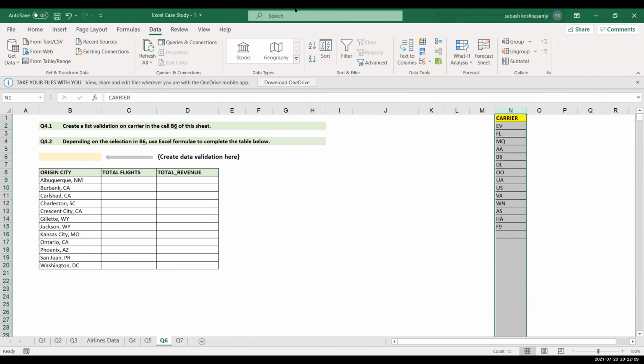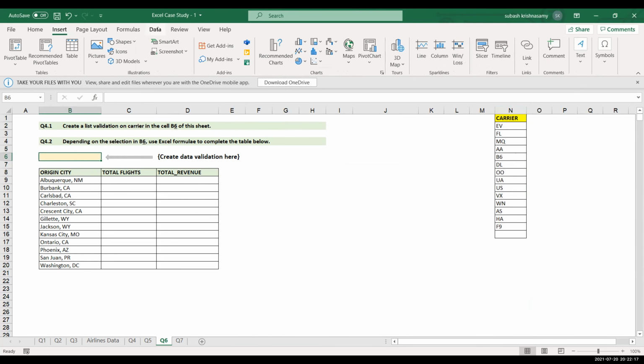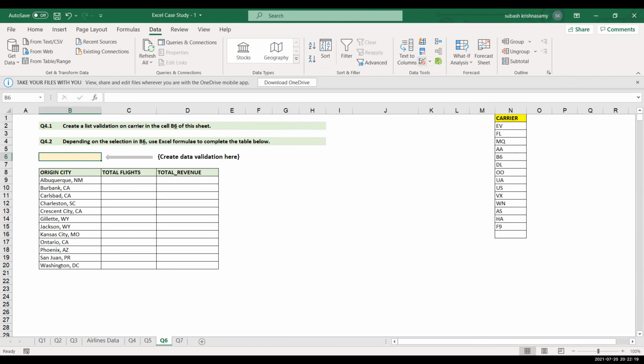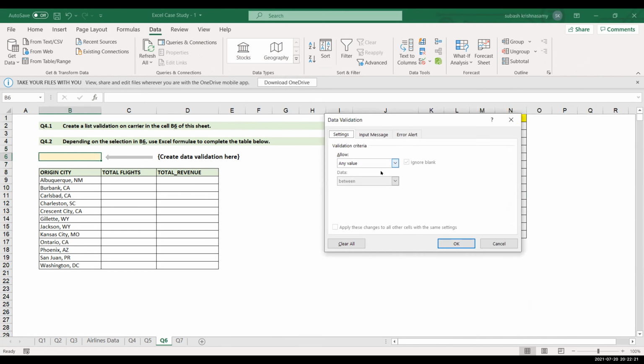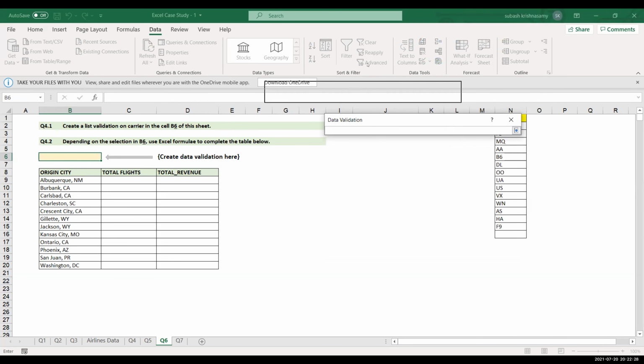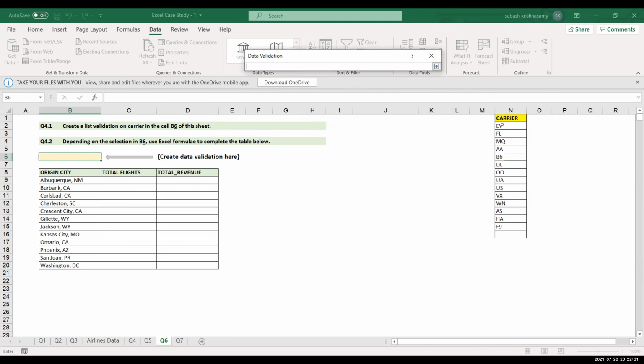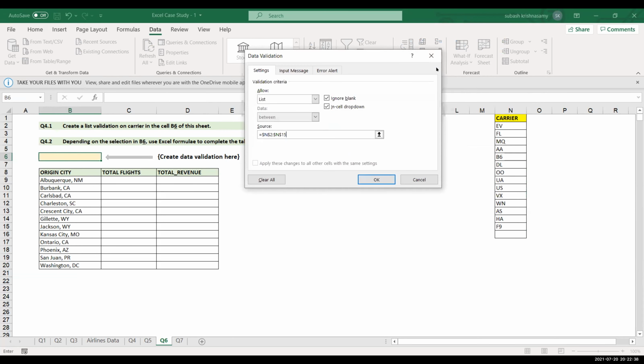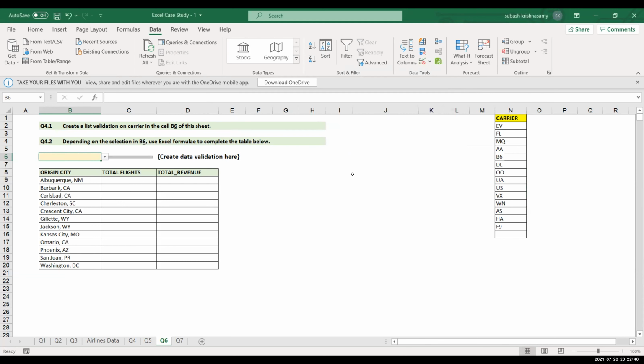These are the carriers that you have. Come inside this data, and here you will have the data validation to make it a list. In this list, these values have to be visible. See, now you have this data validation over here.